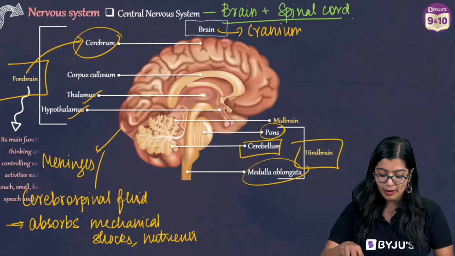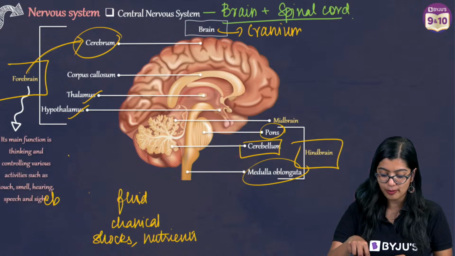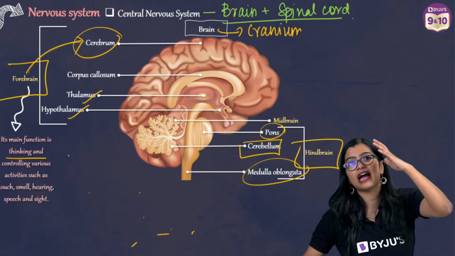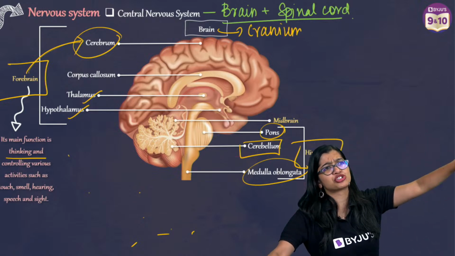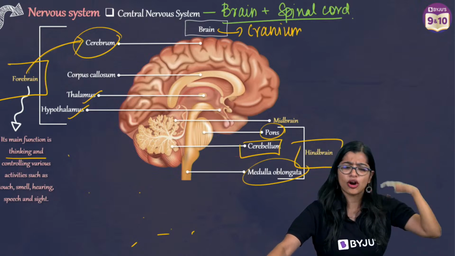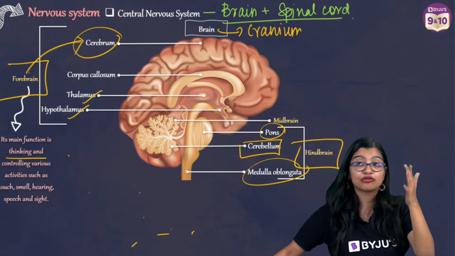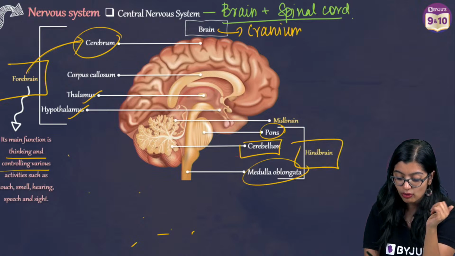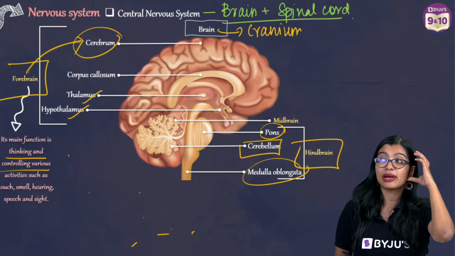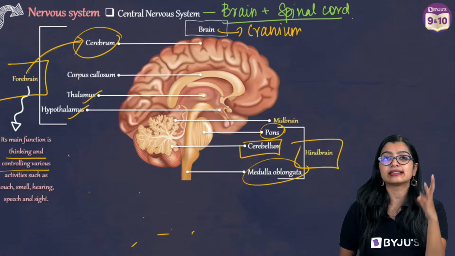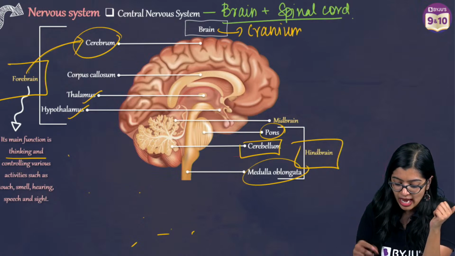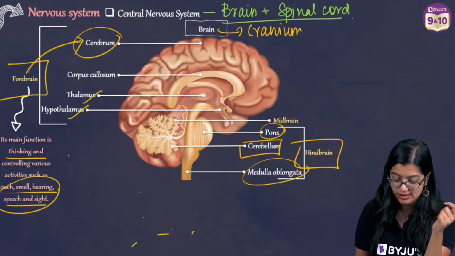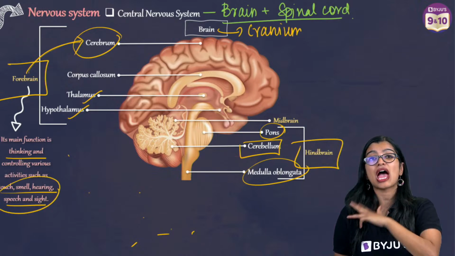When we talk about the forebrain, the main function of the forebrain is thinking. The reason you are able to think, 'Will I finish control and coordination today, or will I need some more revision, or should I do this tomorrow?' All these things that you think, whatever you are able to remember, happen because of our forebrain. It also controls various voluntary activities such as touch, smell, speech, and sight.